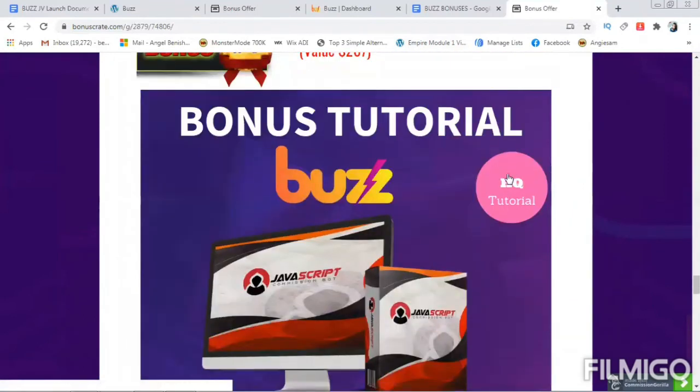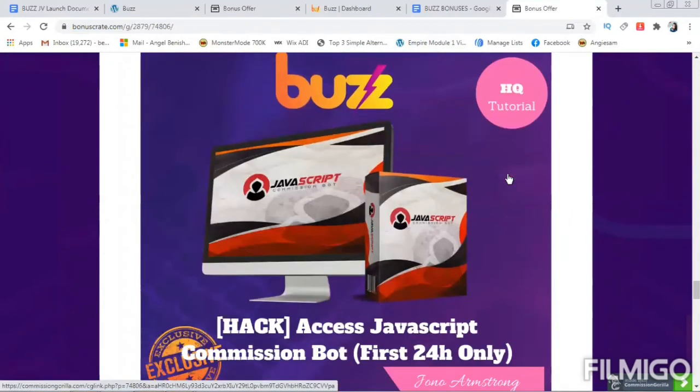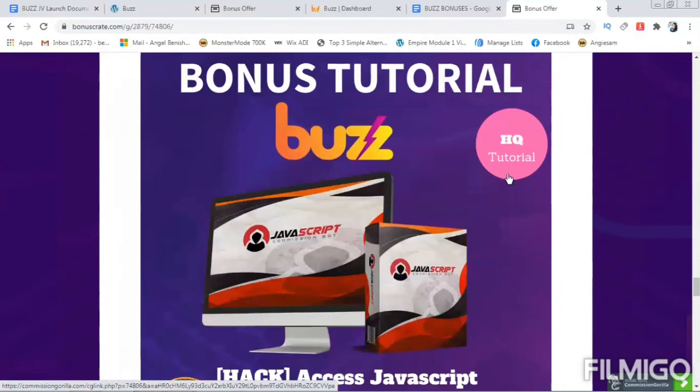And bonus number four is JavaScript Commission Board, that's by John Armstrong. And you will get access to this software. This is an awesome software that comes with this, and it was launched, I think, last month. So this is an awesome software too. So you'll also be getting access to the software with a purchase. So on the whole, you're getting a complete package of 14 bonuses with this.